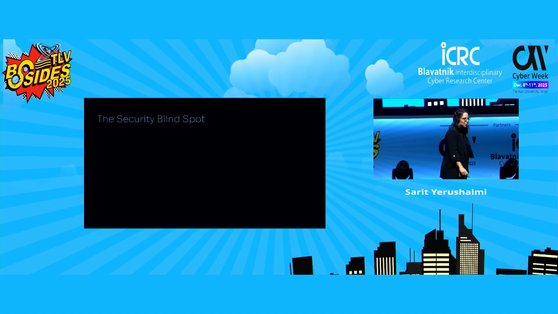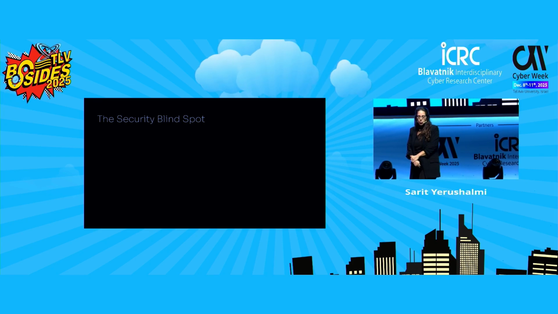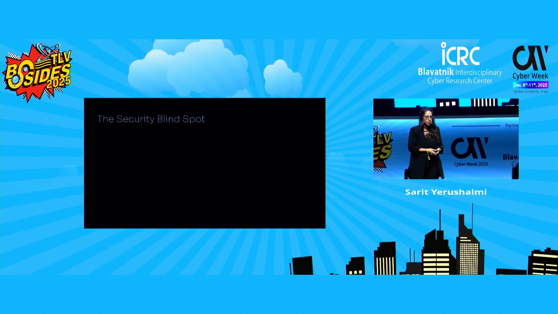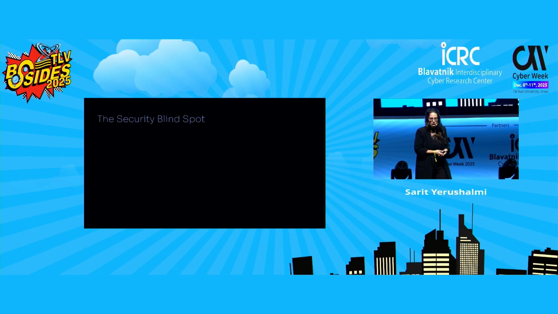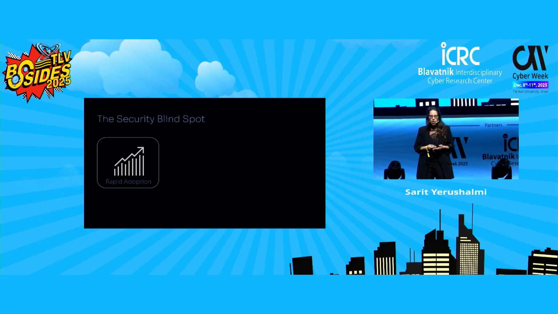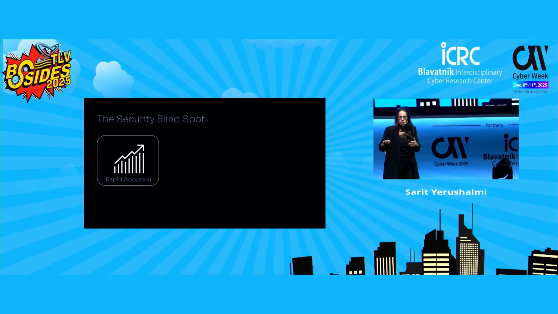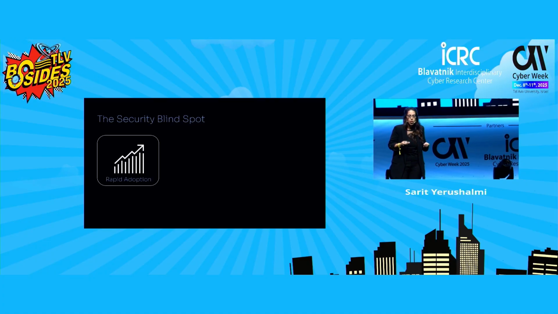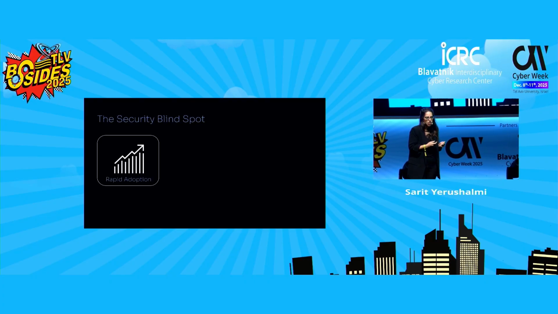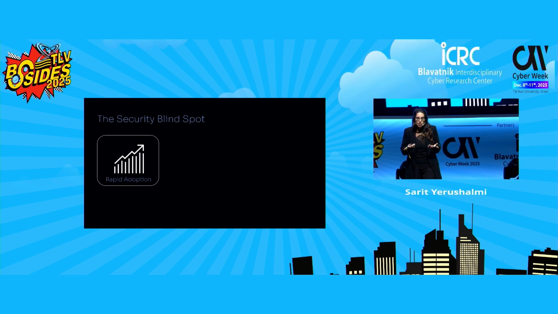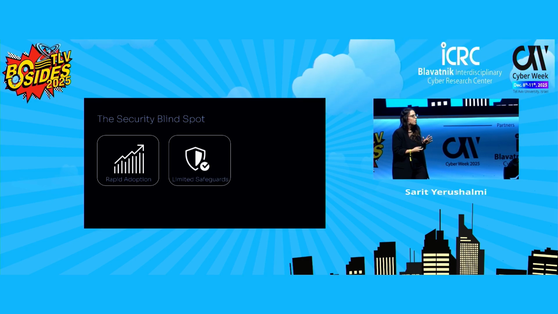Wow, I can't believe that our session is almost over. But before we wrap up, I would like to leave you with one last point: the security blind spot. First, we have rapid adoption. I think that everyone is rushing into integrating AI agents into every product, every process, every workflow, every roadmap, and no one wants to be the last one to adopt them. But the speed often means that we skip the deeper thinking, and that leaves real vulnerabilities behind.